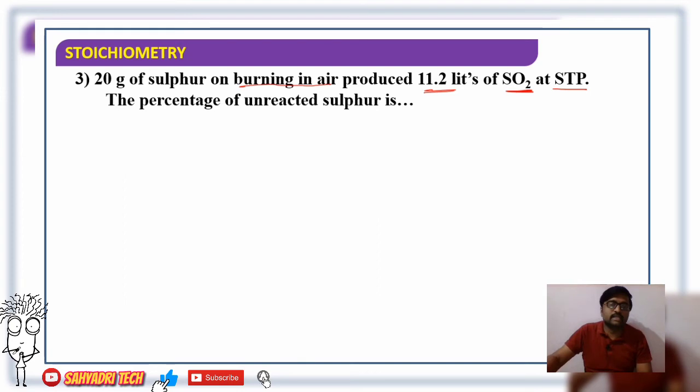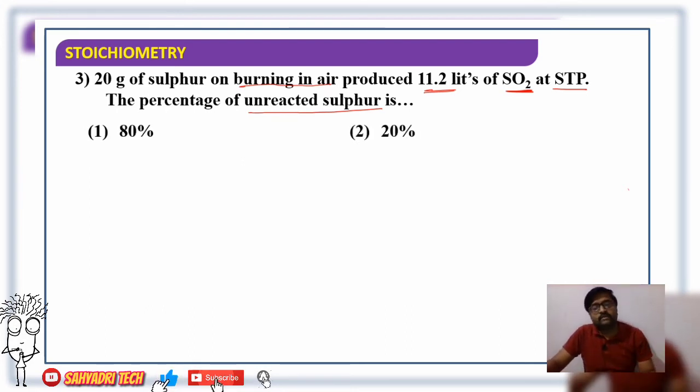What they are asking is the percentage of unreacted sulfur. First we look at the options, then we go for solutions. The first is 80%, second 20%, third 60%, and the fourth 40%.